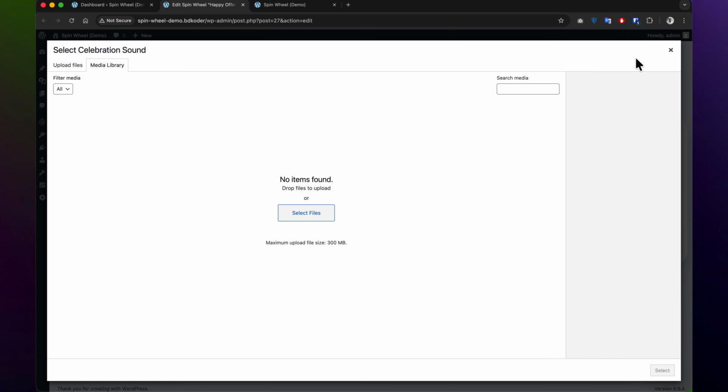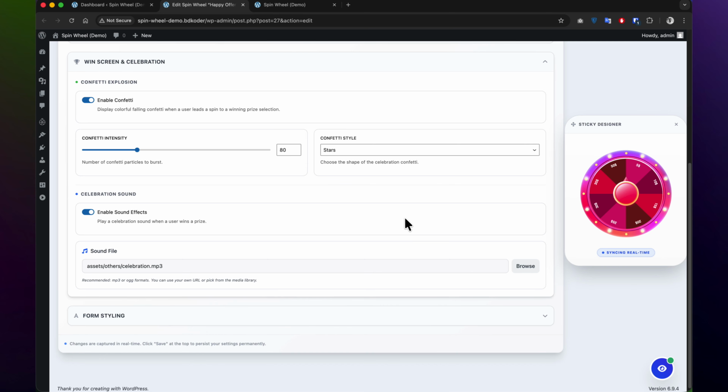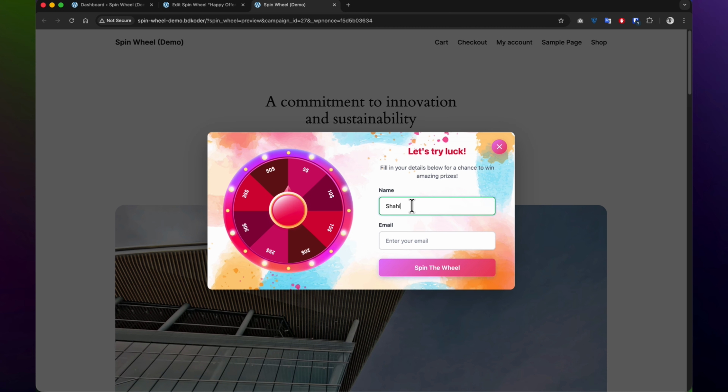To make it even more rewarding, let's add a celebration sound. Toggle it on and use the Browse button to pick any audio file from your media library or an external URL. Once you've saved your settings, let's see it on the front end.